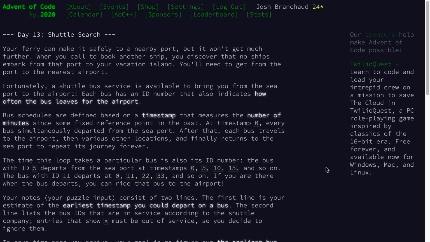It's Advent of Code 2020, day 13. The problem is called shuttle search. We've ended up on an island that we didn't want to end up on just because our ferry had to make an emergency stop at a nearby port. So we want to figure out how we can get to the airport on this island so that we can continue on our trip. And the way we're going to get there is by bus.